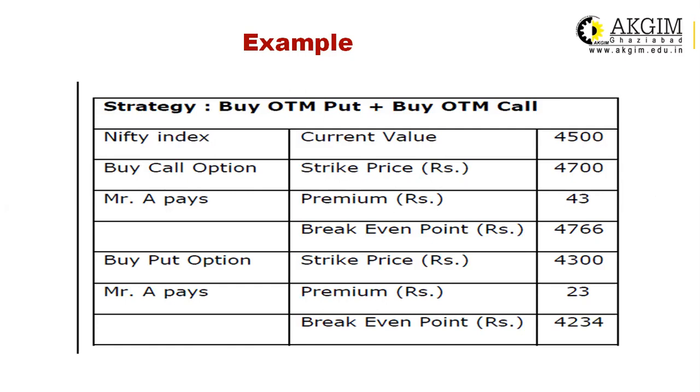The current value of the Nifty is given. The strike price in the case of the call option is 4,700, and the premium which he has paid is 43, and the break-even point in this case is 4,766. Then the strike price is 4,300 in the case of the put option, and the premium which he has paid is 23. 43 plus 23 is the 66 rupees. That's why the break-even point is 4,766.